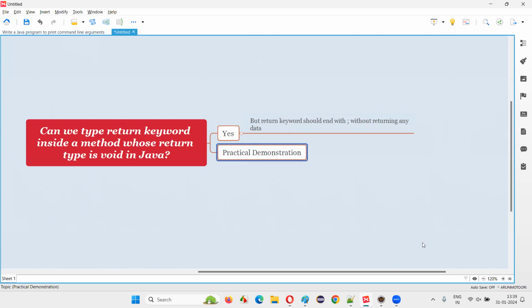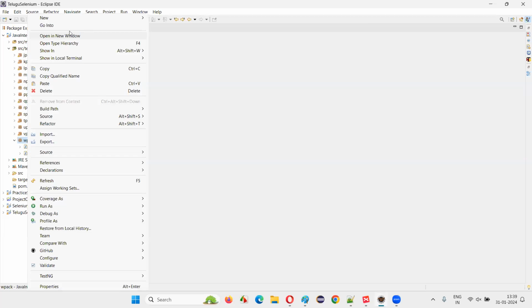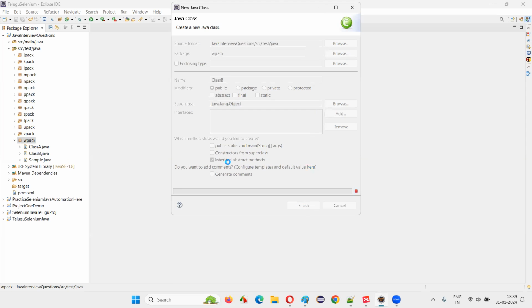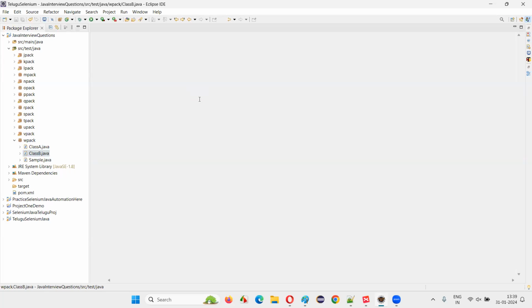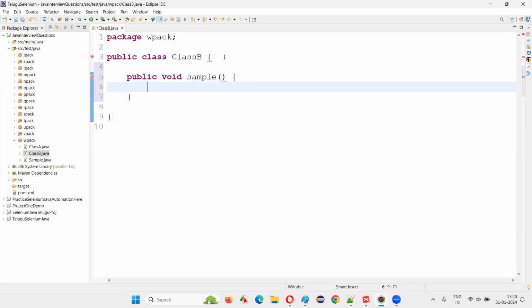Let me practically demonstrate this one for you. For that, I'll create a new class. I'll just name this class as class B. So I'm going to create a fresh method inside this class. Public void. I'll just name this method as sample. Any name you can give.